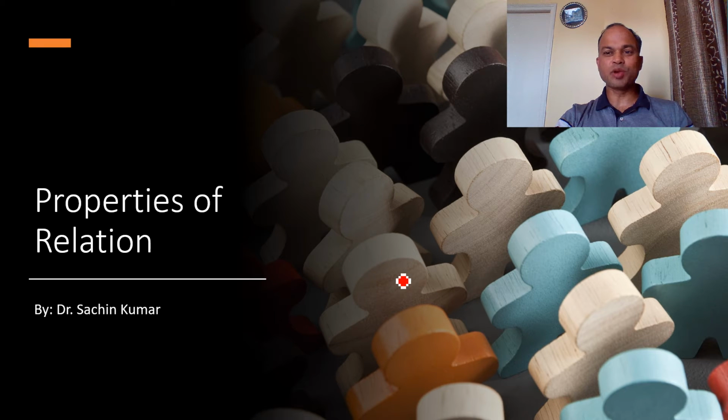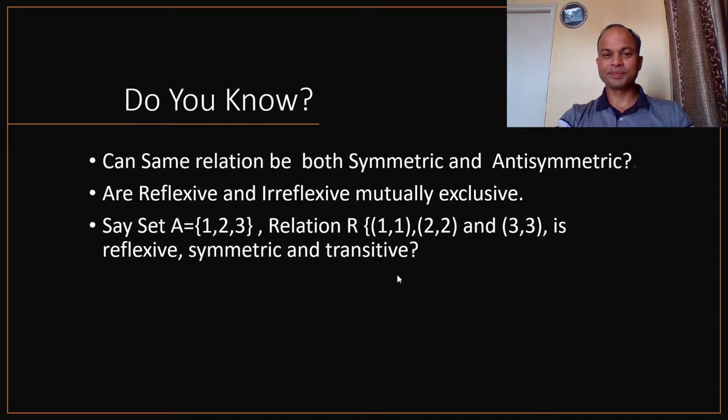In this video, we are going to discuss the properties of relations. These properties are reflexive, symmetric, and transitive. Can the same relation be both symmetric and antisymmetric? The answer is yes. Are reflexive and irreflexive mutually exclusive? Further, the answer is yes.